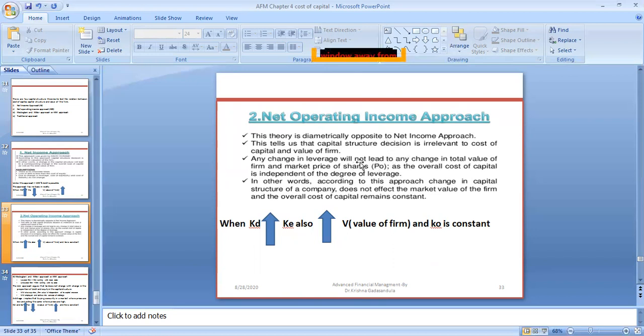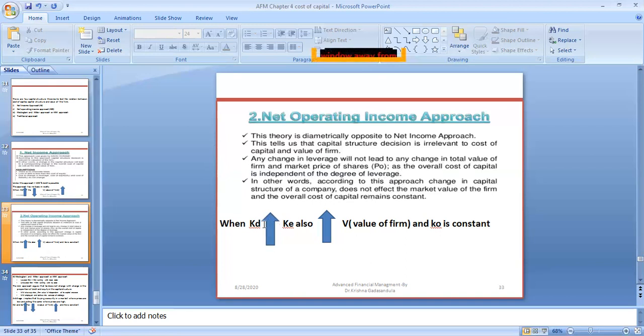Any change in the leverage, meaning debt, will not lead to any change in the total value of the firm or shares, as well as overall cost of capital, depending upon the degree of leverage. When the debt portion increases or the equity portion decreases, there is no change in the value of the firm. That is what he is arguing.